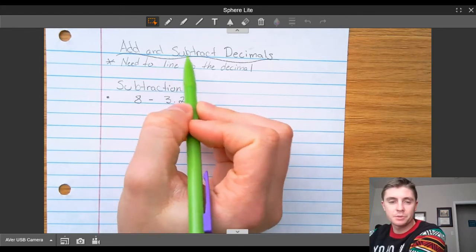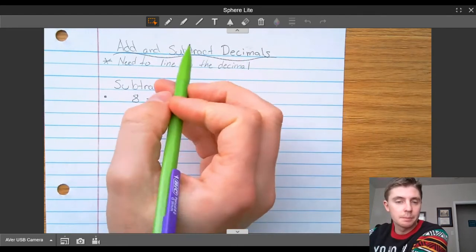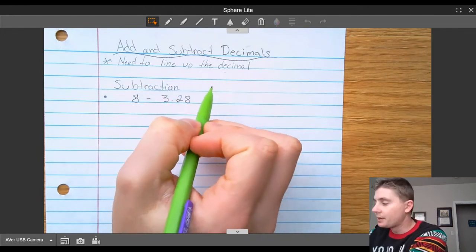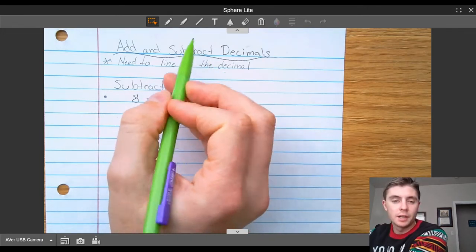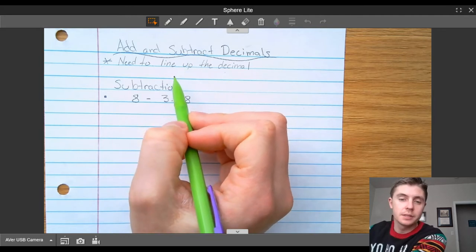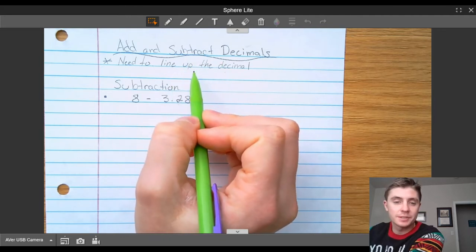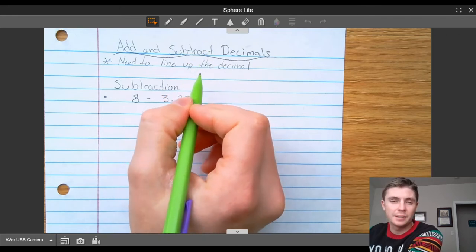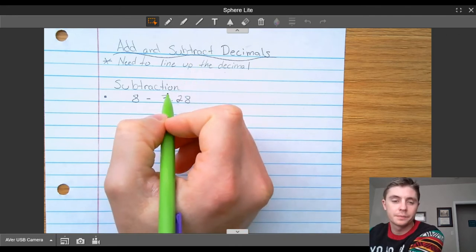Today we're going to be looking at adding and subtracting decimals. The number one rule I need to remember is I have to line up the decimal. Very, very important. The most common mistake of adding and subtracting decimals is when I don't line them up. I will be adding or subtracting the incorrect place value.